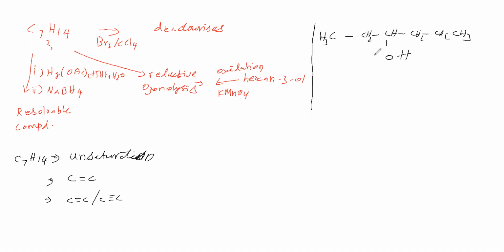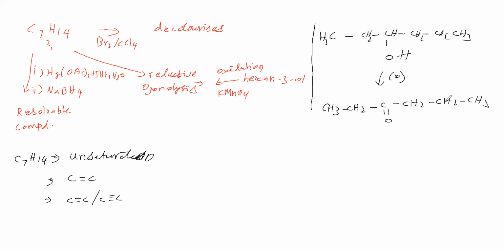This is taken for oxidation with KMnO4. This is a secondary alcohol, and a secondary alcohol will convert into a ketone with KMnO4 oxidation.